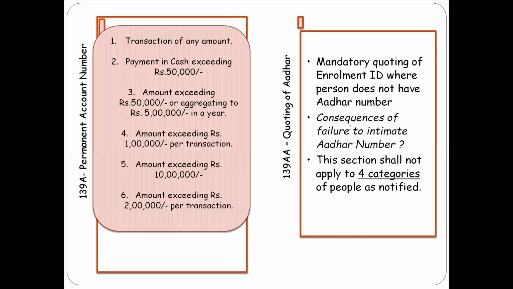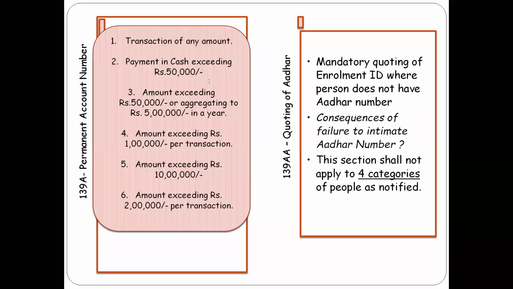Second would be making an application to any banking company or cooperative banking company for issue of credit card or debit card. Third category would be opening an account other than a savings bank account and time deposits, because for time deposits the threshold differs. Fourth category would be sale or purchase of any motor vehicle or any vehicle for that matter, except for two-wheelers.